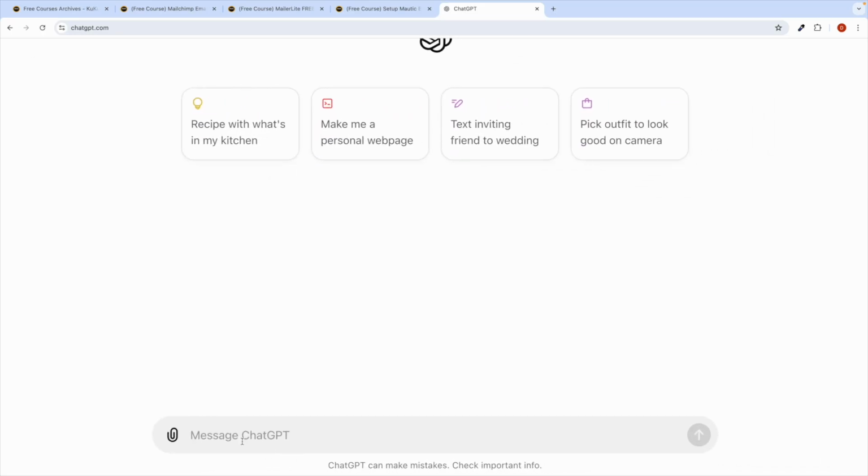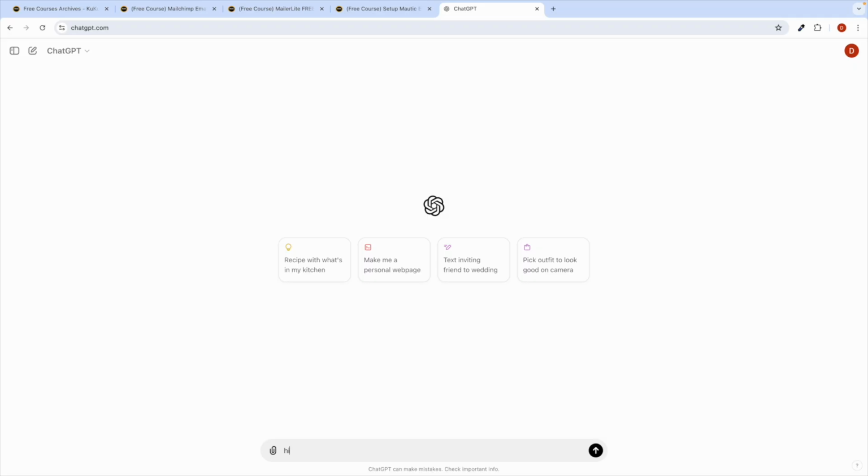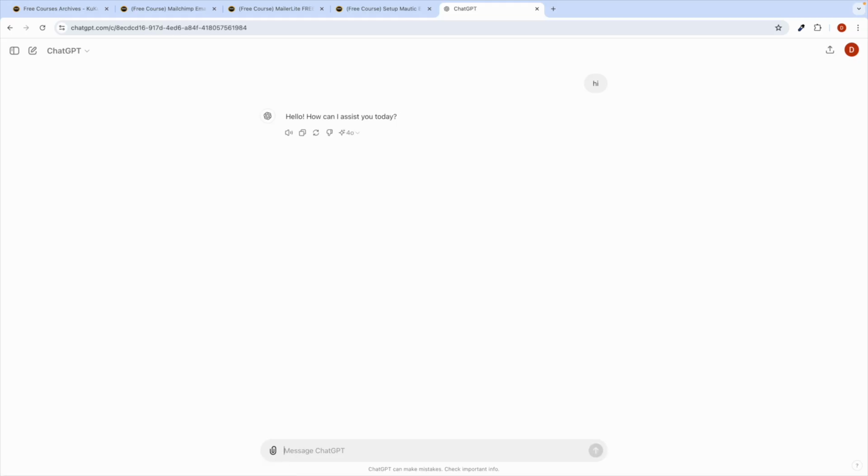So ChatGPT is a very powerful AI chatbot. It's like a human. For example, if I just write here hi, you can see it will give you the answer. It's very powerful and you can use it for whatever purpose you want. We will basically use it for our email marketing. The amazing thing about this chatbot is that it can use common sense as well.